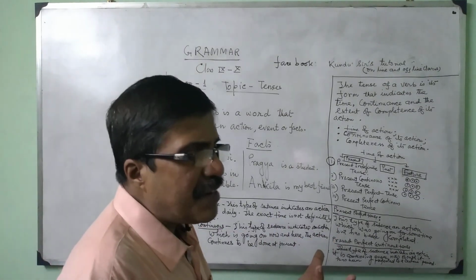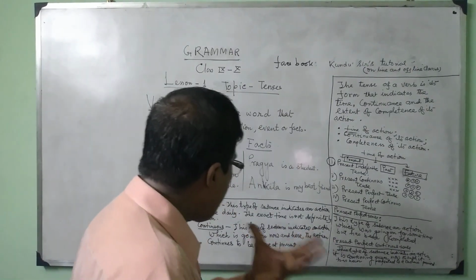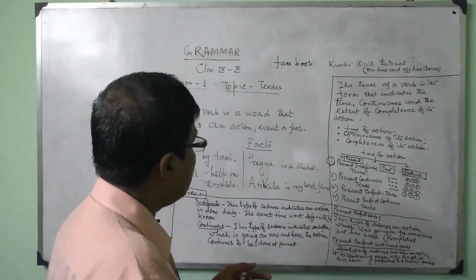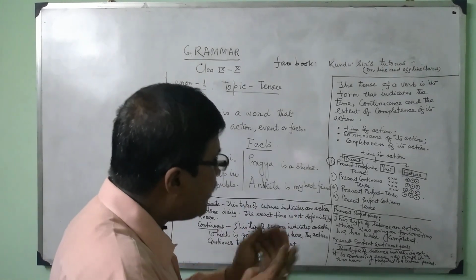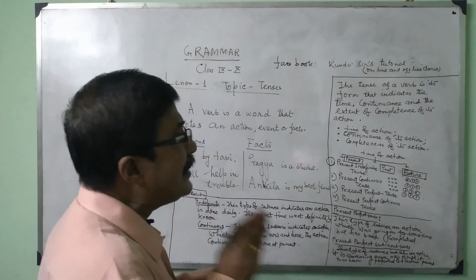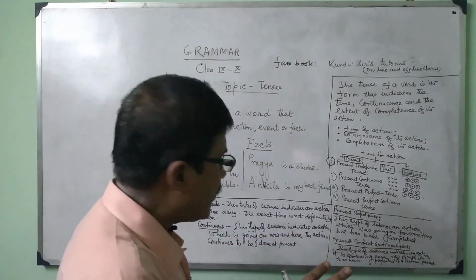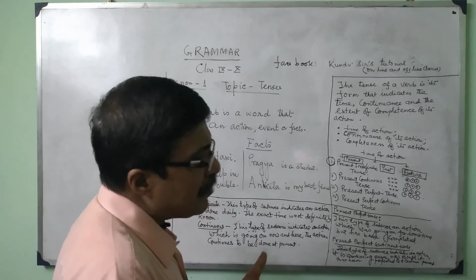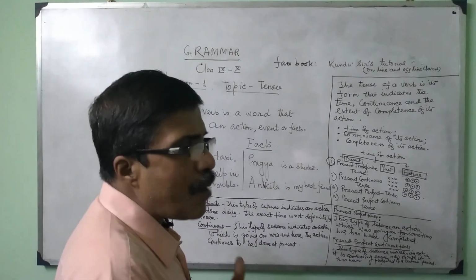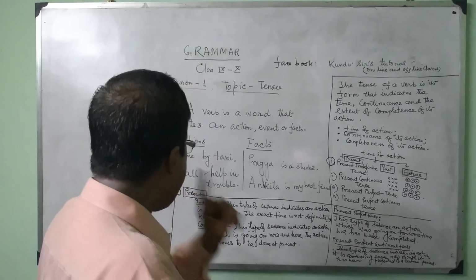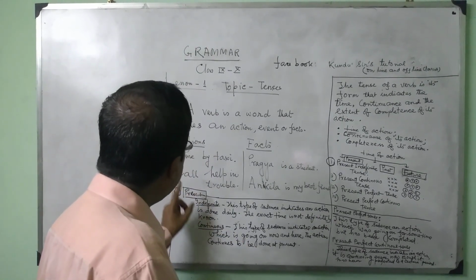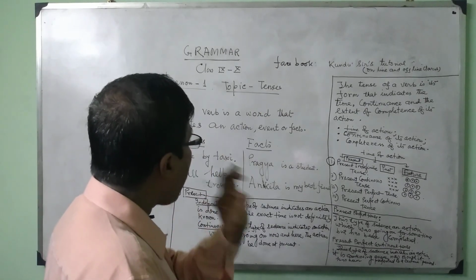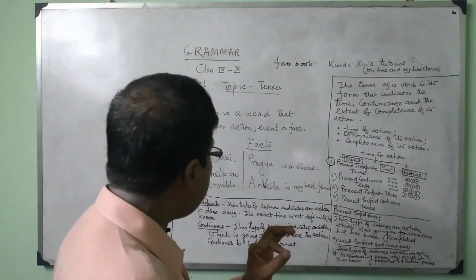What do we mean by indefinite? It means the time of action is not defined or definite. That means time is not mentioned in the present indefinite tense. It expresses a universal truth or normal course of action. Again, why is it indefinite? Because the time of action is not definite.